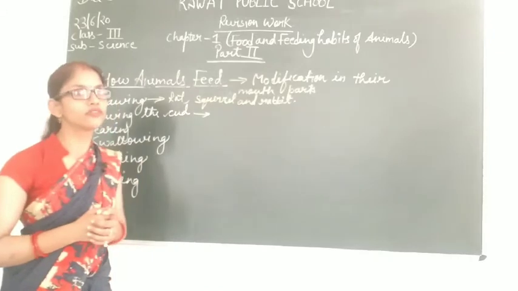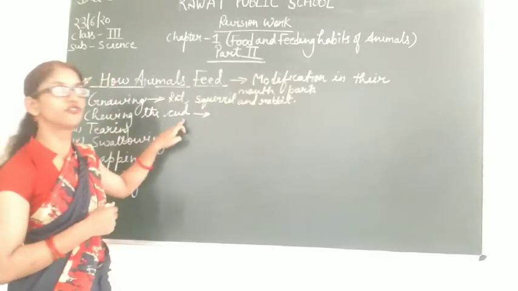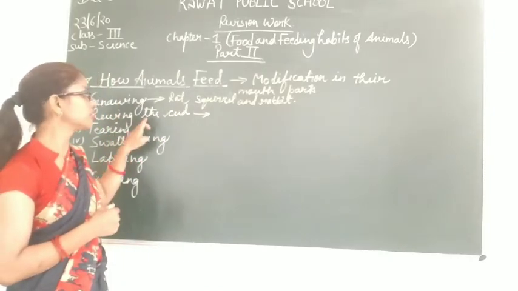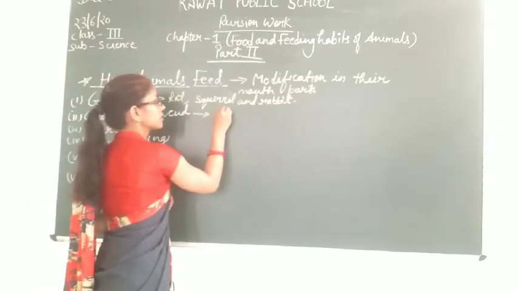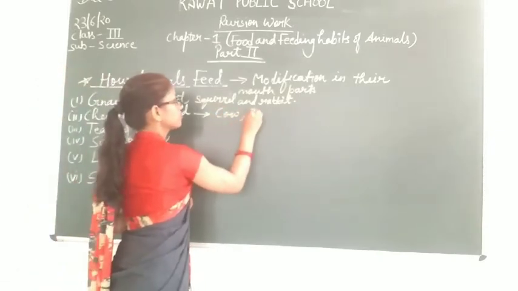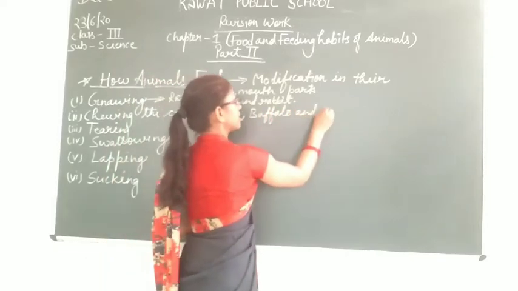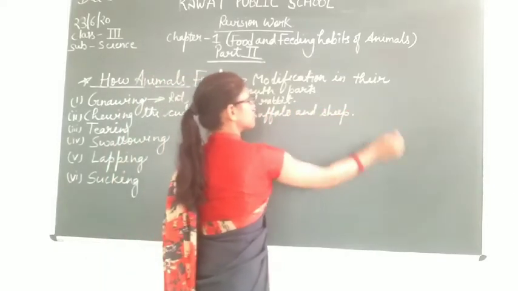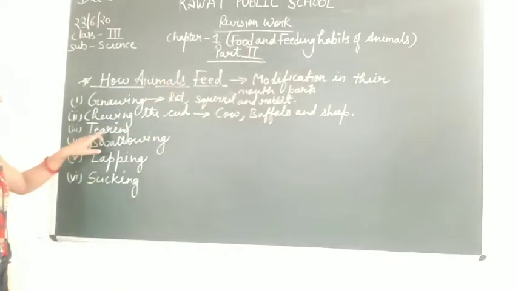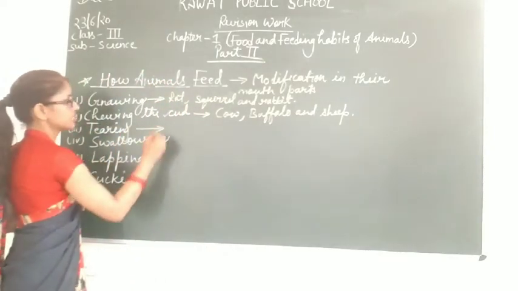So the examples of the animals that follow chewing the cud are cow, buffalo and sheep.